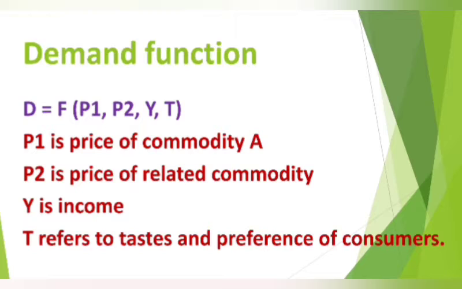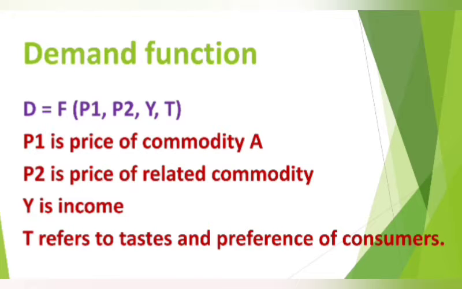So from this formula we can understand that demand for any commodity depends on the price of that commodity and the other determinants, which include price of related commodities, income of consumers, tastes and preference of consumers, and wealth of consumers. Hence the demand function is D = f(P1, P2, Y, T).